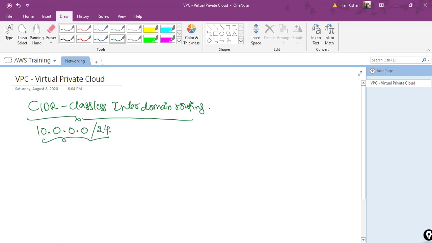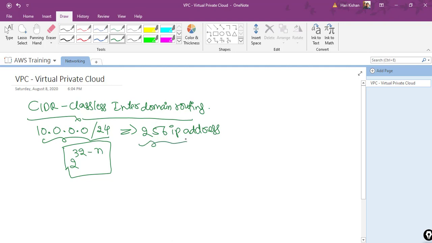So when I say this, it is not just one IP address, but IP addresses, almost 256 IP addresses. We will see how we arrived at this particular number. There is a formula here to understand it. This is the formula which is used to calculate the number of IP addresses in a CIDR range. So if I want to create a range of IP addresses till 255 or 251, then I can use this particular CIDR range.